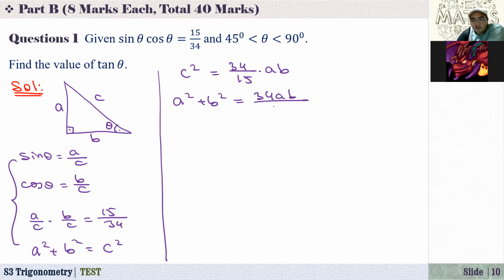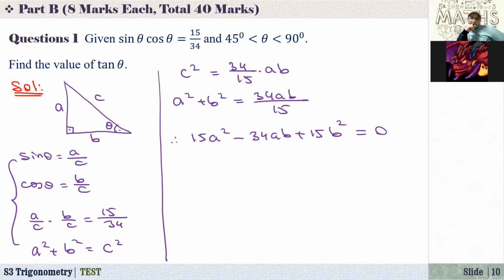34AB over 15. Okay, so now if you just multiply both sides by 15 and take 34AB to the left hand side, now we have this equation. Here we have 15A squared minus 34AB plus 15B squared. That's equal to 0.